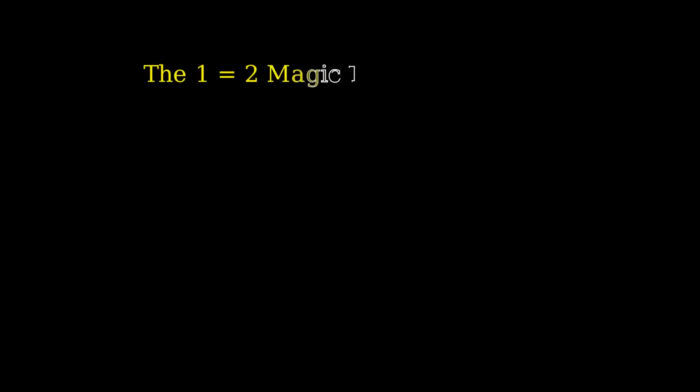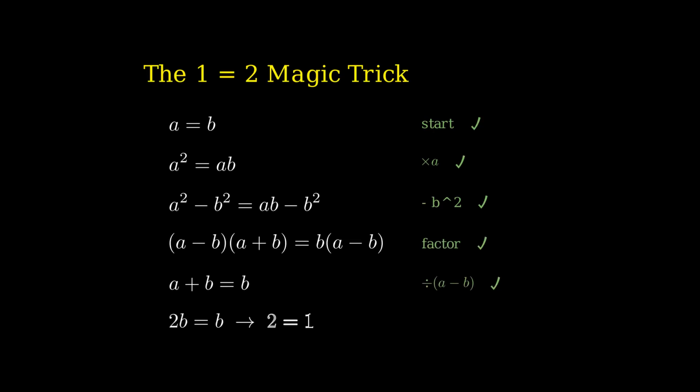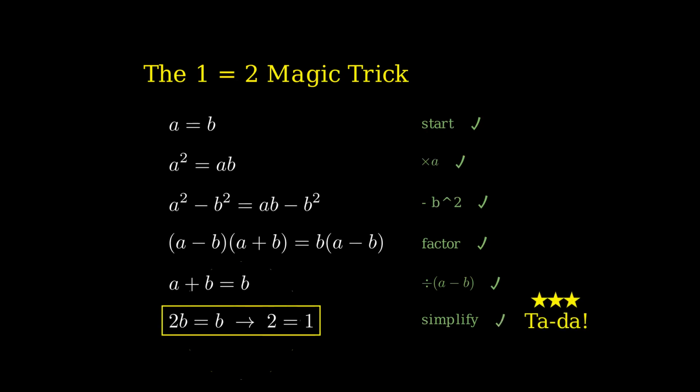Now, you might think this is all very abstract and would never sneak up on you in real life. But it does, constantly. Have you ever seen one of those proofs that 1 equals 2 that looks airtight? Start with two equal numbers, a equals b. Multiply both sides by a. Subtract b squared from both sides. Factor both sides. Then divide both sides by the quantity a minus b. Simplify, and out pops the conclusion that 2 equals 1. Ta-da!